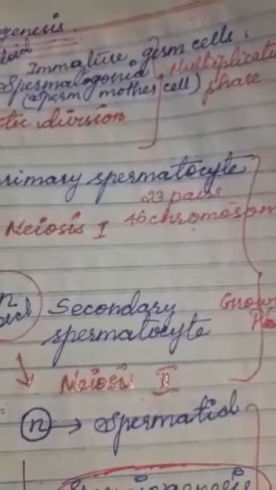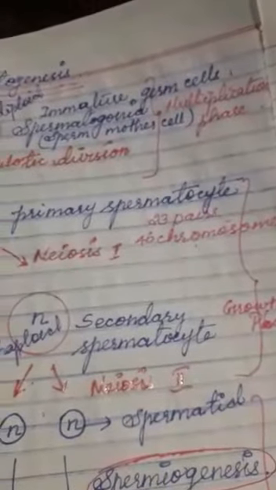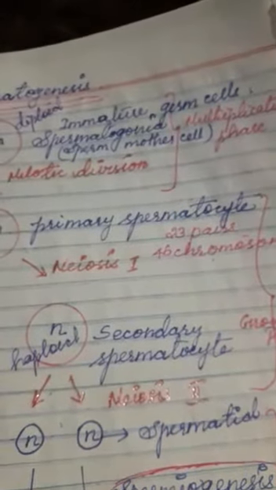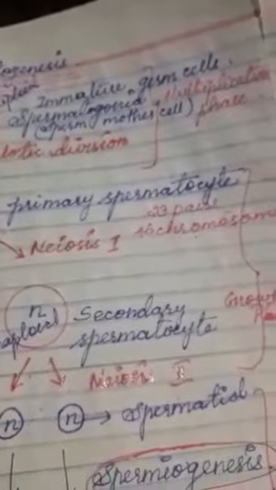These immature cells undergo meiotic division to produce primary spermatocyte. This division is called multiplication division, and this phase is called multiplication phase.